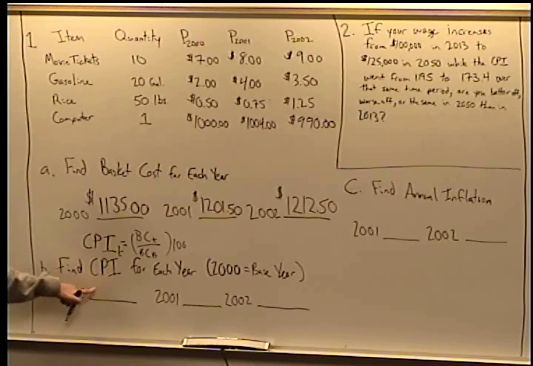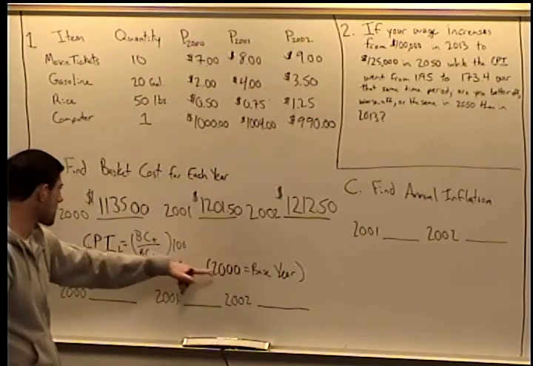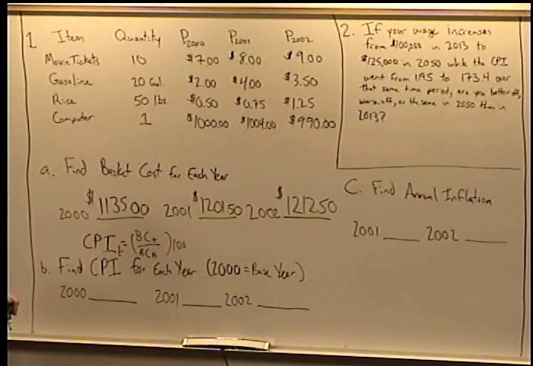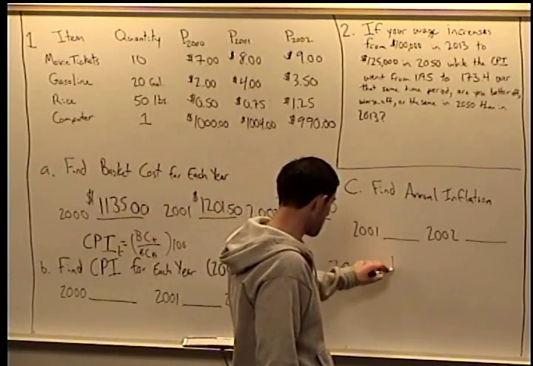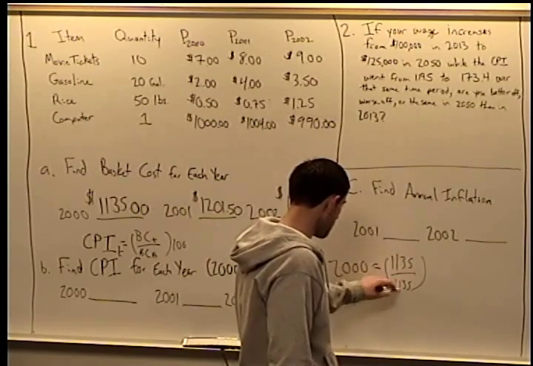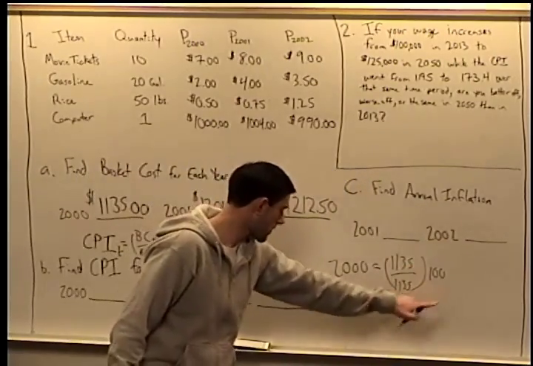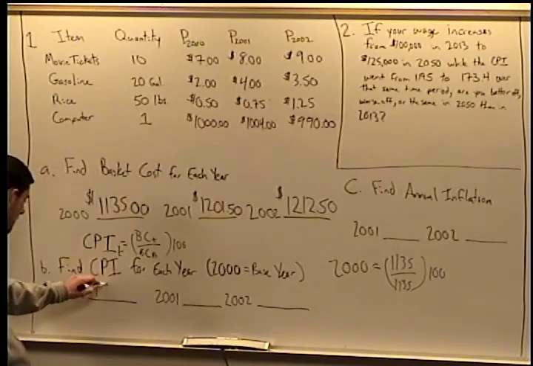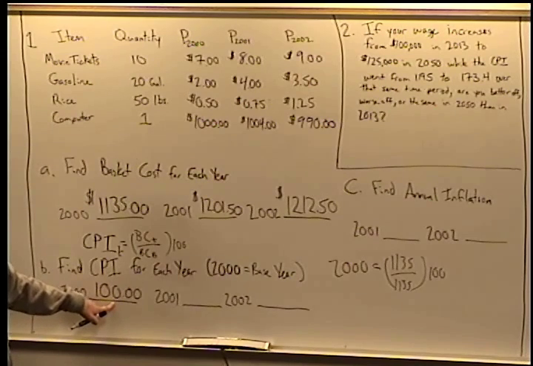So to find the CPI in 2000, we take the basket cost in 2000, 1135, divided by the basket cost in the base year, which is 2000, so divided by 1135. So for 2000, it's going to be equal to 1135 over 1135 multiplied by 100. This cancels out to 1 times 100, which gives us a CPI in 2000 of 100, which we always said the CPI in the base year is equal to 100.